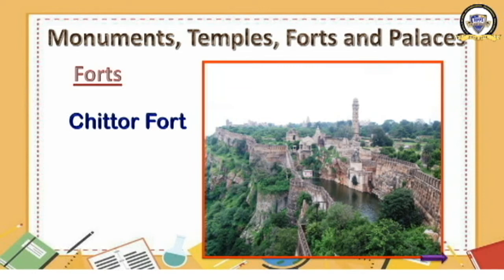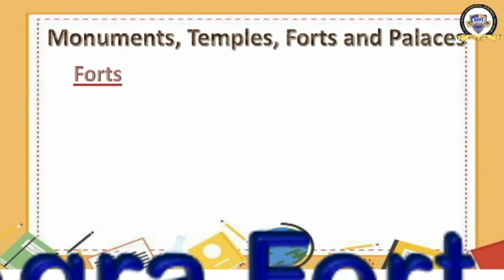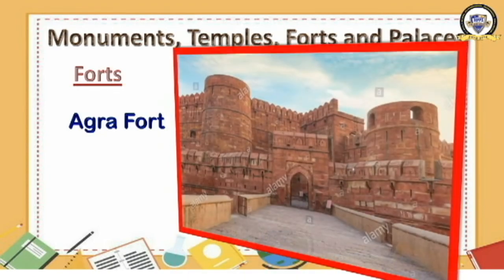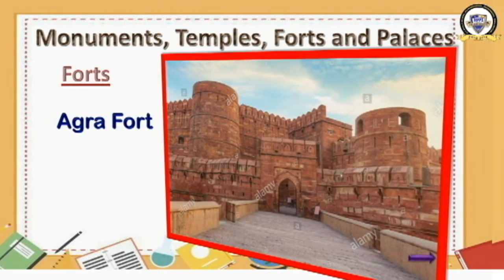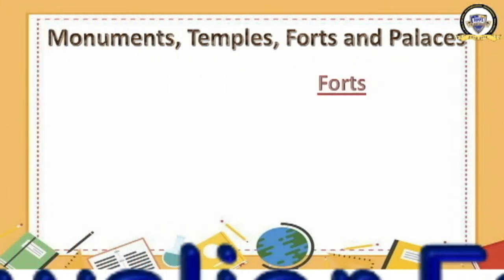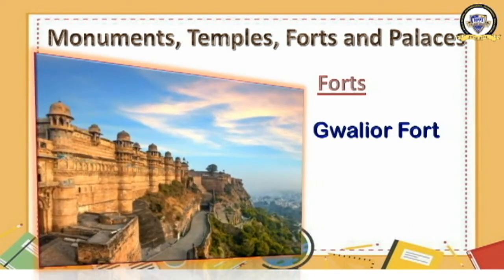Then the other one is Agra Fort. Where is Agra Fort? At Agra. Then one more fort I'll show you. What is that? It is Gwalior Fort. Gwalior Fort in today's MP. The fort has been built over a high altitude, so that they can protect themselves from the enemies.